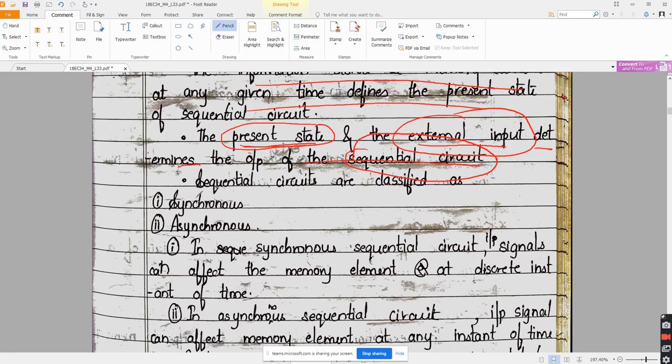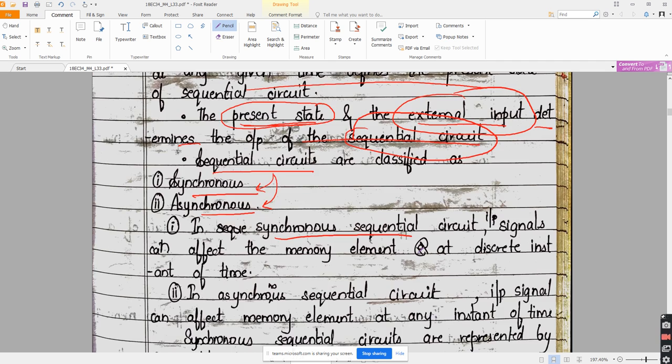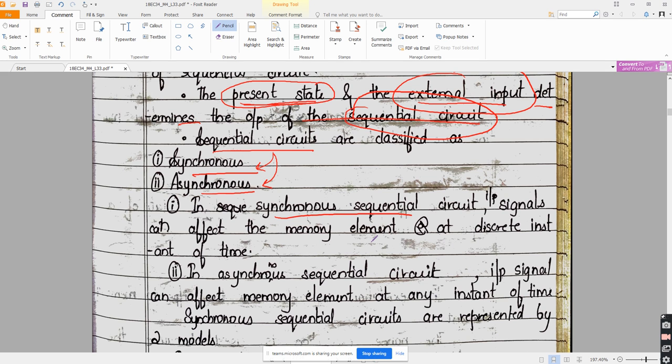So now, depending on this, I will be classifying the sequential circuits into two: asynchronous sequential circuit and synchronous sequential circuit. Sequential circuits are basically classified into two groups, that is asynchronous and synchronous. In synchronous sequential circuits, input signal can affect the memory element. What is the meaning? In synchronous sequential circuit, input signals